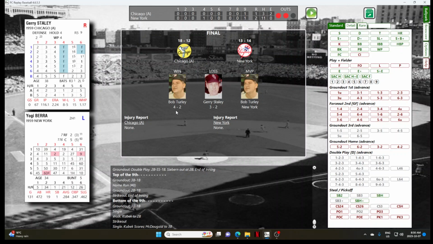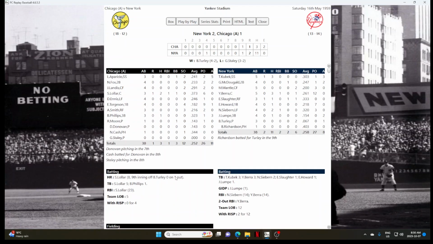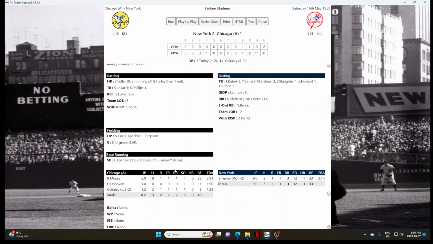The winning pitcher is Bob Turley. His record goes to 4-2. The loser is Jerry Staley. This is a second consecutive loss. His record drops to 3-2. Let's look at the box score briefly. So the White Sox, 2 runs, 3 hits, 2 errors, with 5 left on base. The Yankees, 3 runs, 11 hits, and 12 left on base. Winning pitcher Bob Turley, 4-2 with 12 strikeouts in the game. The losing pitcher is Jerry Staley.